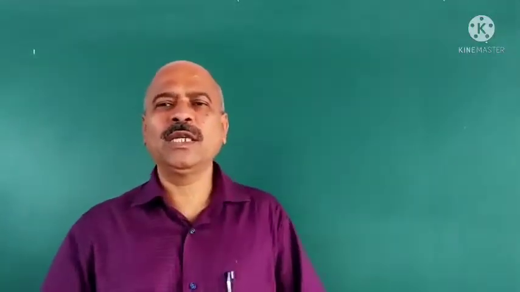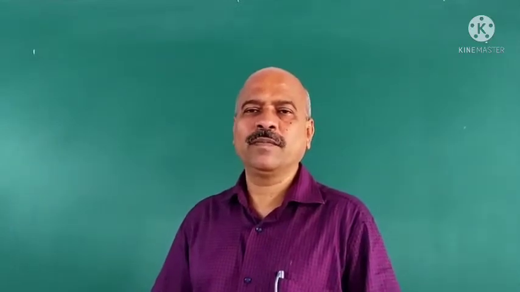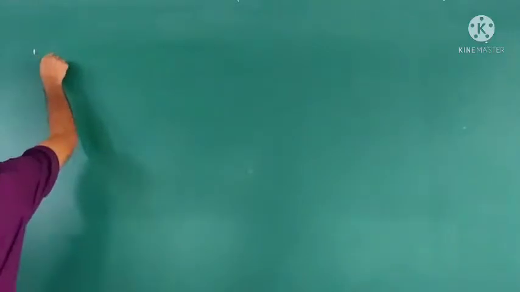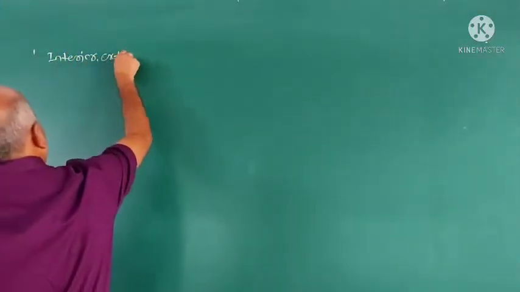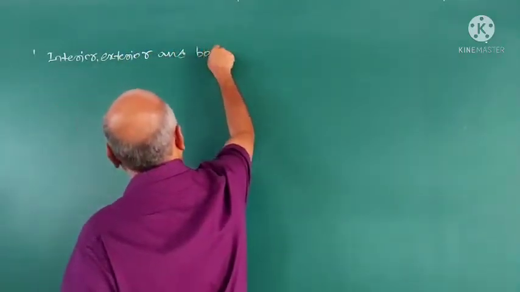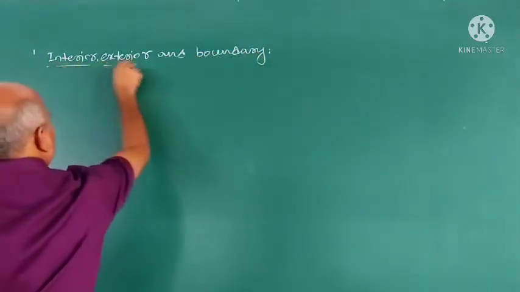The topic is interior, exterior and boundary and some theorems on that result. I have already explained the definition of interior, exterior and boundary. What is the interior of a set? Interior, exterior and boundary of a set.